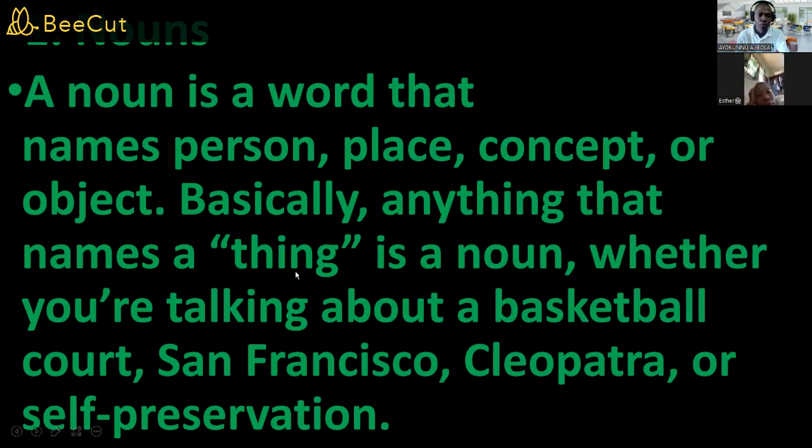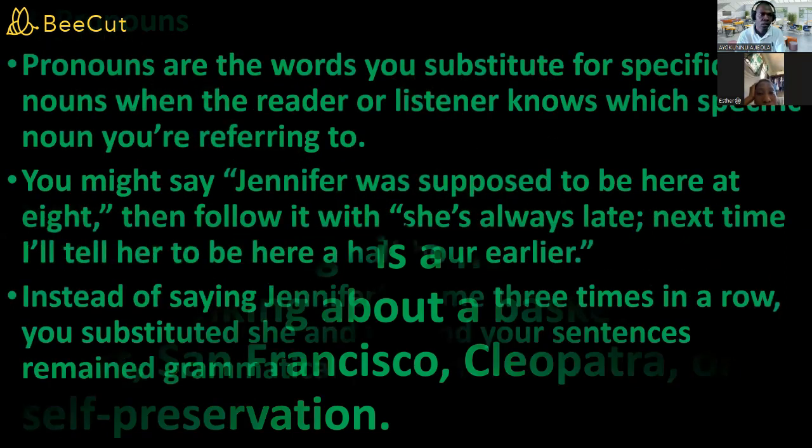So we say these are talking about naming things, naming places, naming concepts, and naming objects. So you know that a noun is not necessarily there to be the name of a particular person, but it's just what you use to name a thing or a place or a person or an object in a sentence.